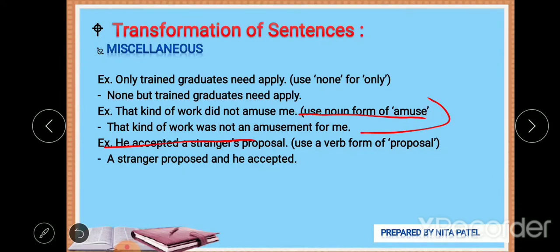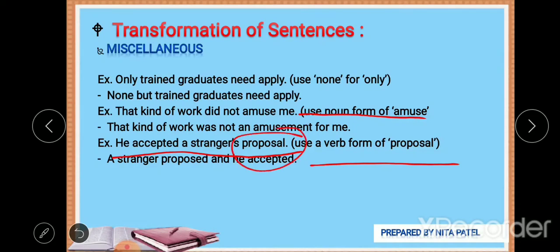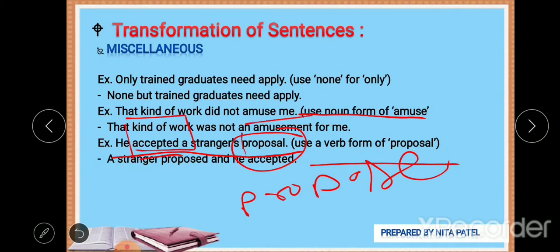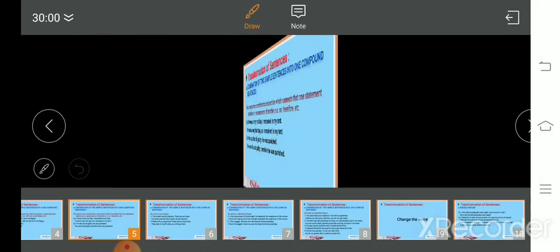He accepted a stranger's proposal. He accepted a stranger's proposal. Now use a verb form of proposal. Now proposal is a noun here, right? Now the verb form of proposal is propose, right? So you can go like, now two sentences are there. It's like framing a compound sentence. In a compound sentence we make certain nouns or adjectives into a verb. The same thing is here.